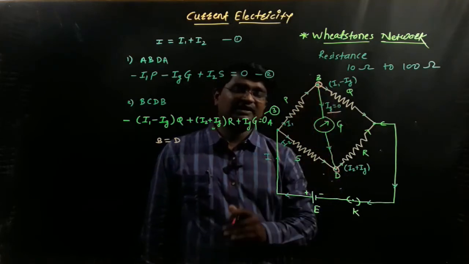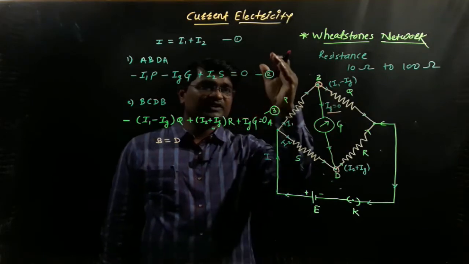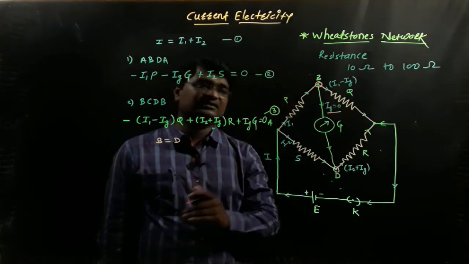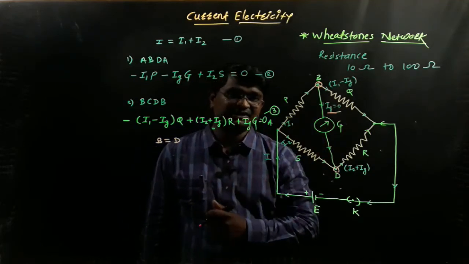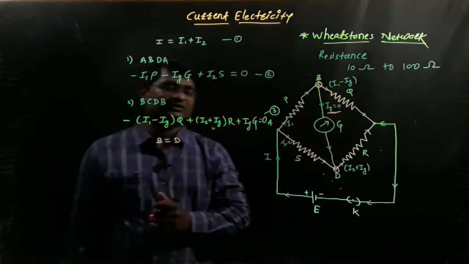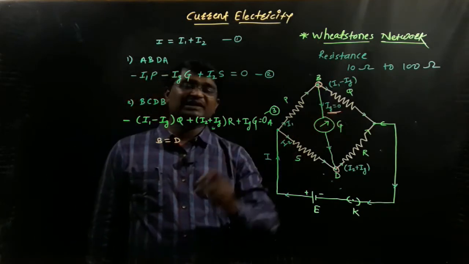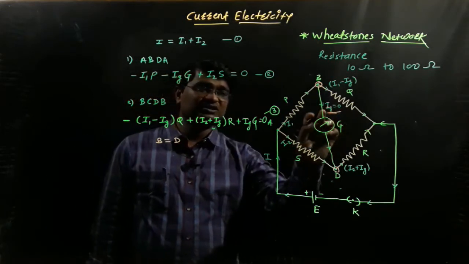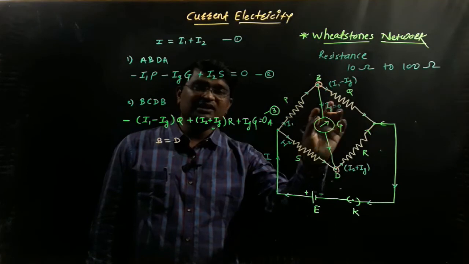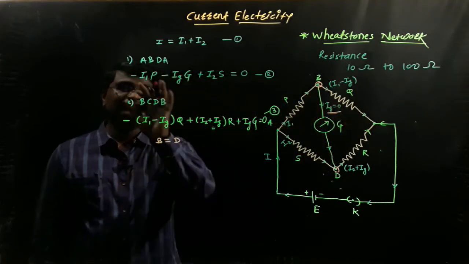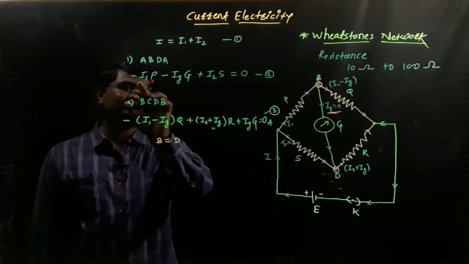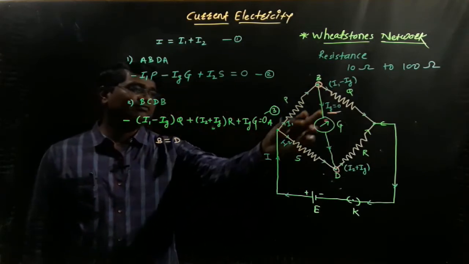And for the balancing condition of the network, we repeat equations number 2 and 3, because the value of Ig is equal to 0 after the balancing condition. The value of electric current passing through the galvanometer is 0. So we put Ig equal to 0 in equations number 2 and 3. Repeating equation number 2, because Ig is equal to 0, we get minus I1P, and minus Ig G is 0 since Ig is equal to 0.